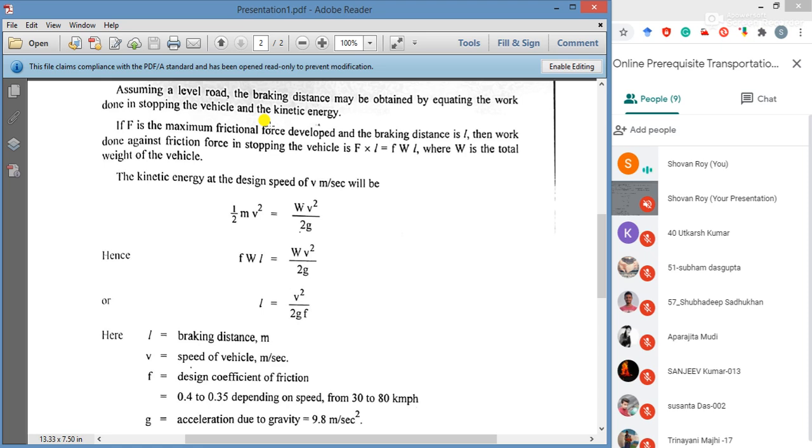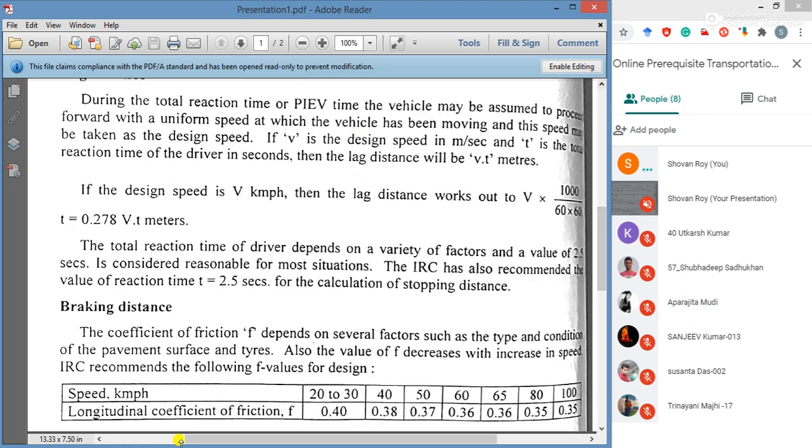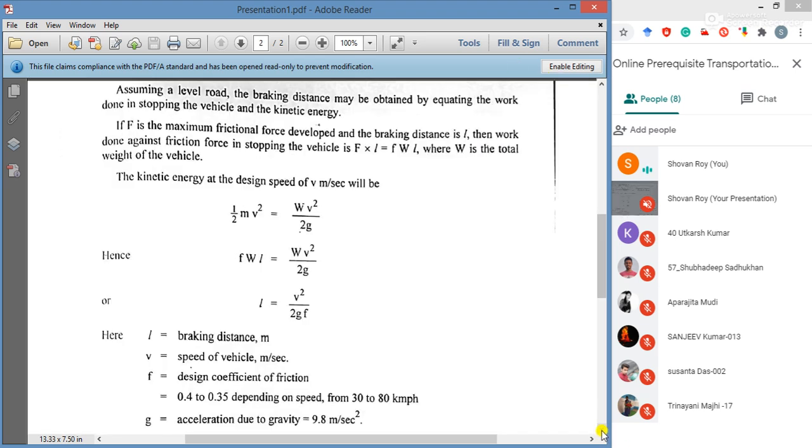So if F is the maximum frictional force developed and braking distance is L, then the work done against friction force in stopping the vehicle is F into L, which equals small f W into L, where W is the total weight of the vehicle, and capital F is the maximum frictional force developed, and small f is the coefficient of friction.